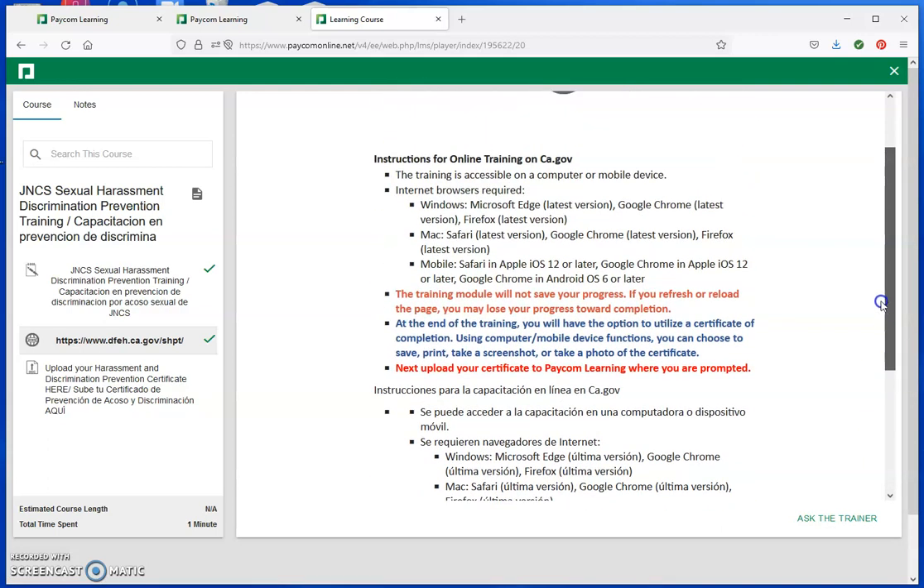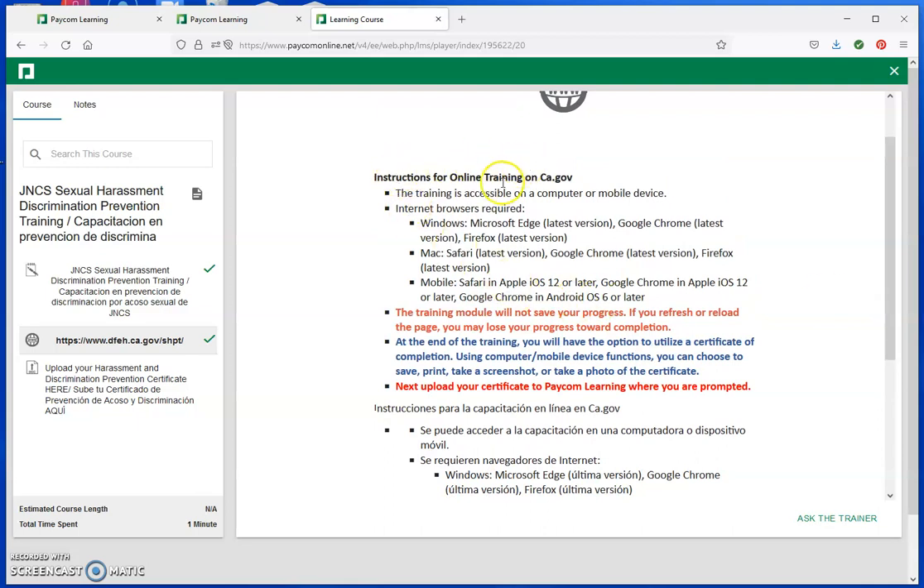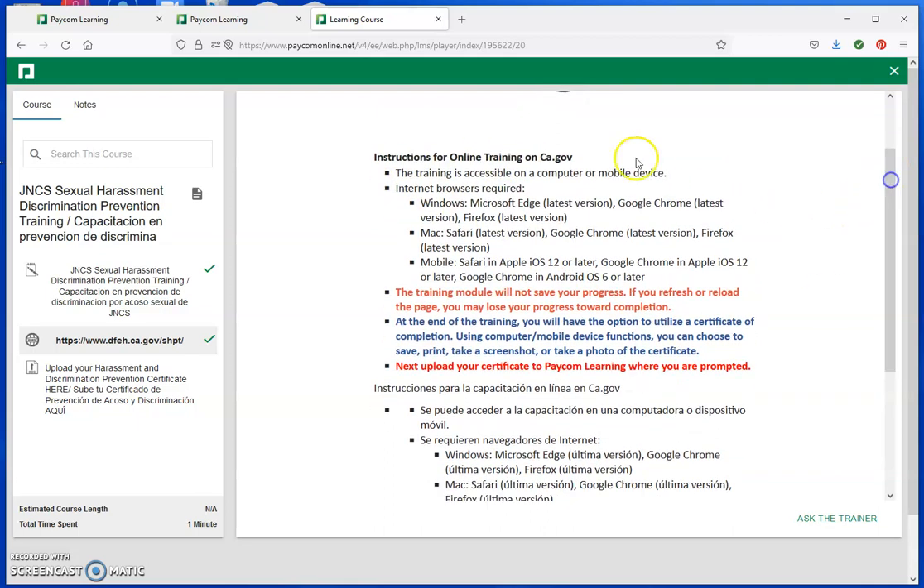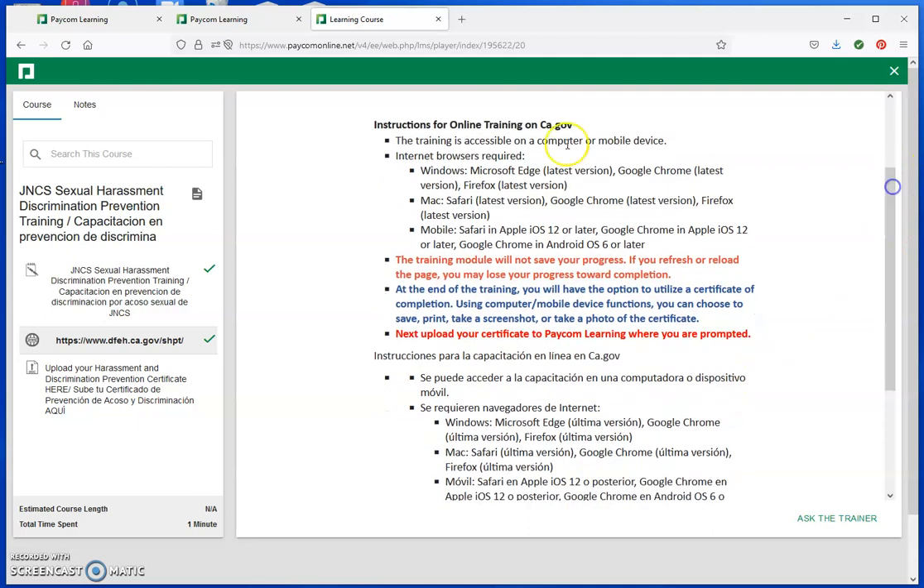There's a healthy amount of instructions for the online training at California Gov because there are actually quite a few specific requirements to take the class or to take the online training. So it's important that the people who are taking it read this information, which will also show up on the website. The most important points are that it requires specific internet browsers, being Windows Edge, Chrome, or Firefox, Mac Safari, Google Chrome, or Firefox.